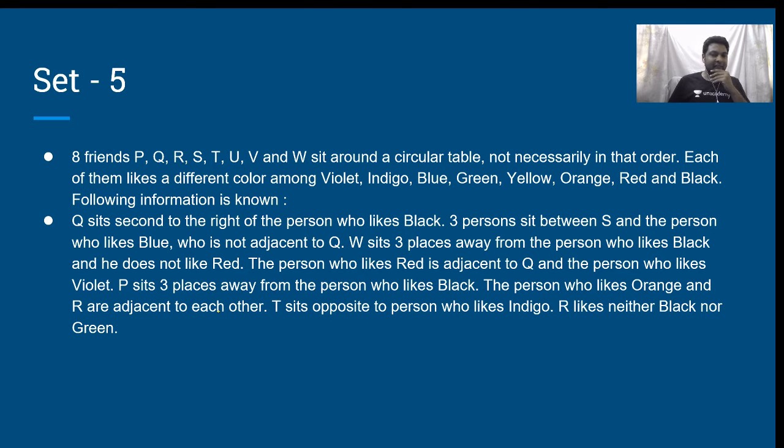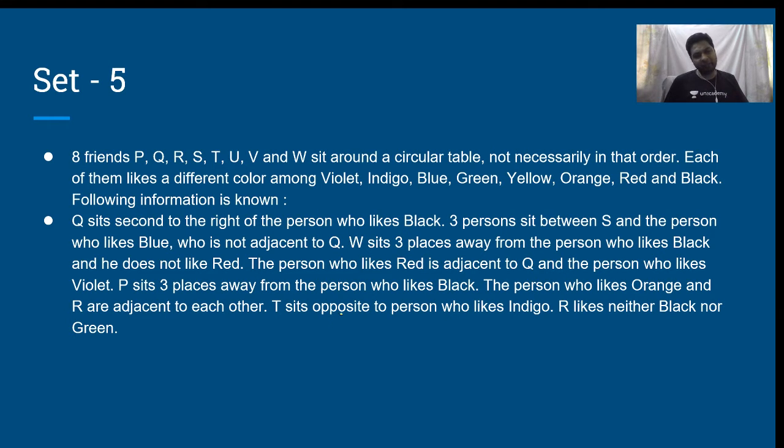Person who likes red is adjacent to Q and the person who likes violet. P sits 3 places away from the person who likes black. Person who likes orange and R are adjacent to each other. T sits opposite to the person who likes indigo. R likes neither black nor green.